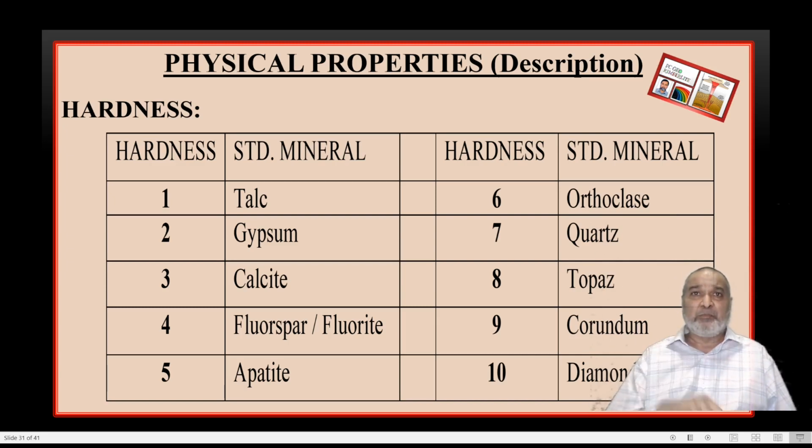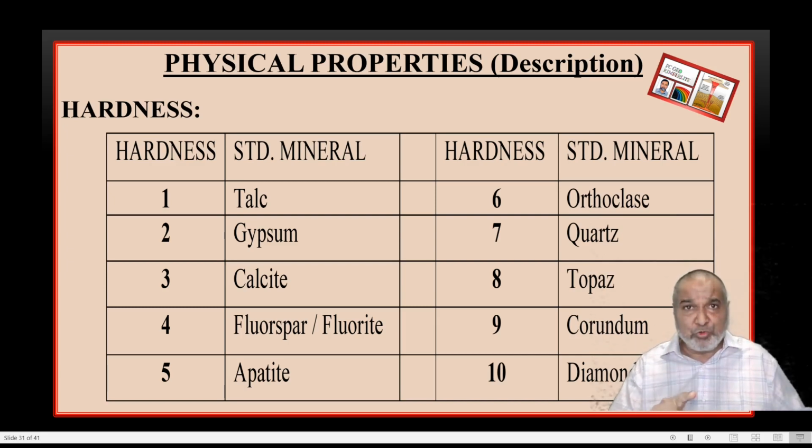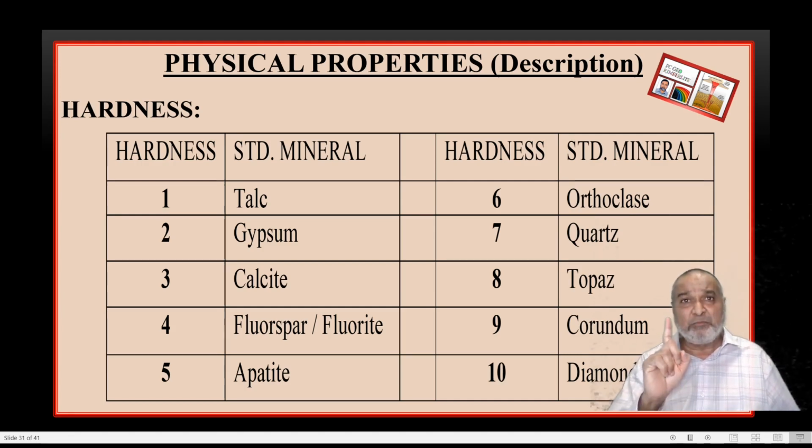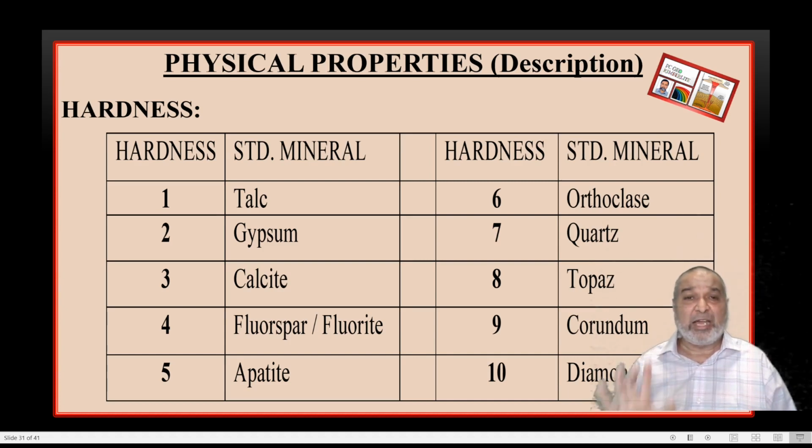Again, we'll repeat. Number 1, talc. Number 2, gypsum. Number 3, calcite. Number 4, fluorite. Number 5, apatite. Number 6, orthoclase. Number 7, quartz. Number 8, topaz. Number 9, corundum. And number 10 will be the diamond.